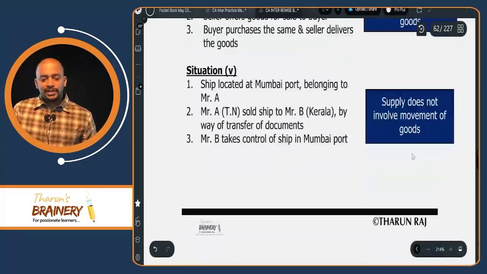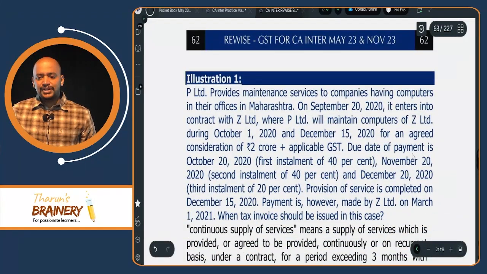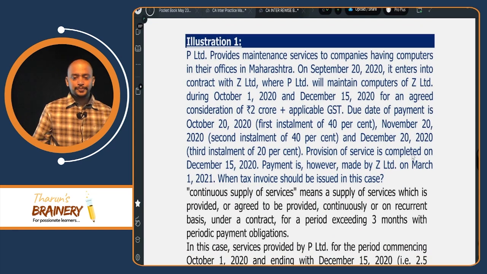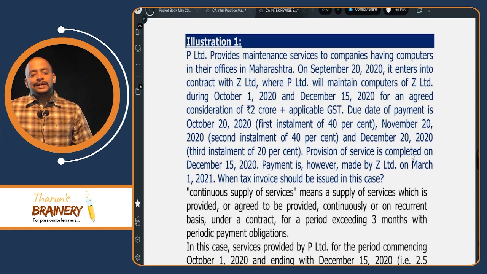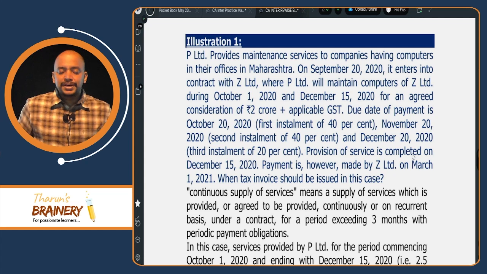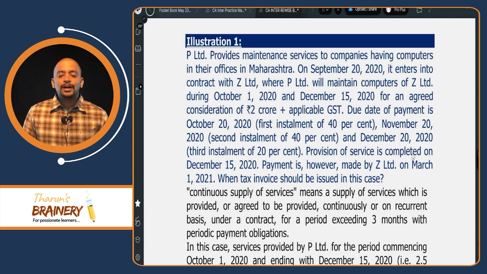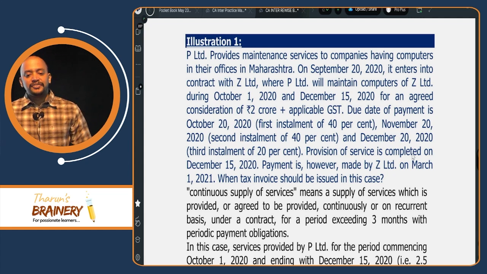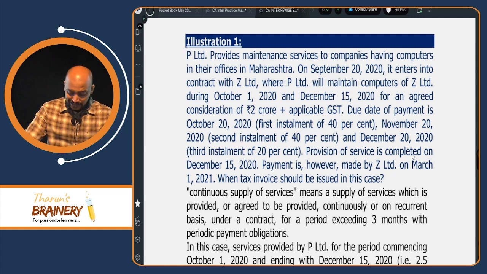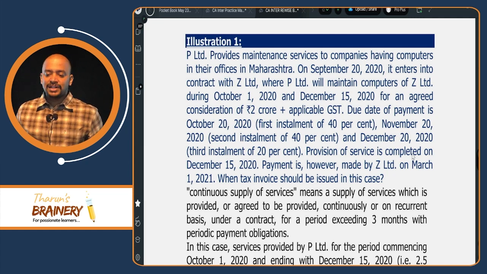Now look into one question related to this. Illustration 1 in page number 62. P Limited provides maintenance services to companies having computers in their offices in Maharashtra. On September 20, 2020, it enters into a contract with Z Limited, where P Limited will maintain computers of Z Limited during October 1, 2020 and December 15, 2020 for an agreed consideration of 2 crore plus applicable GST.